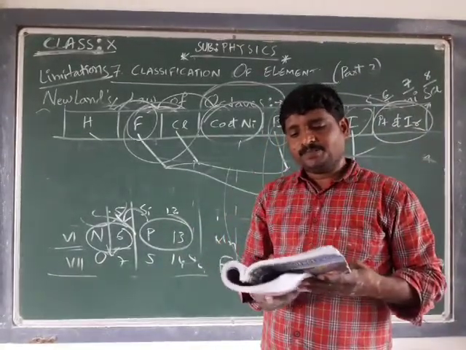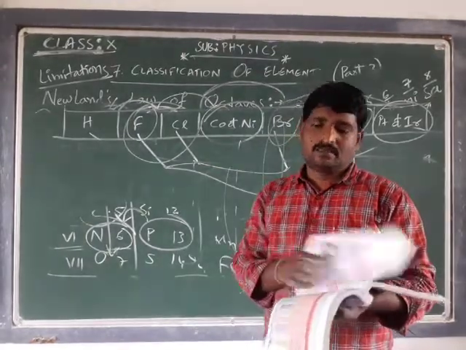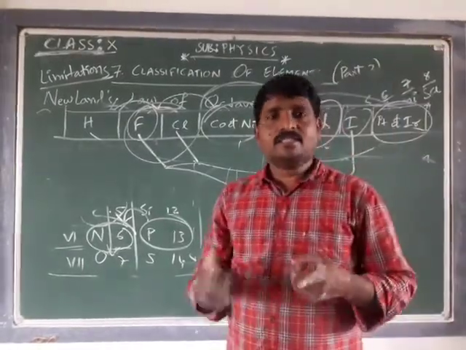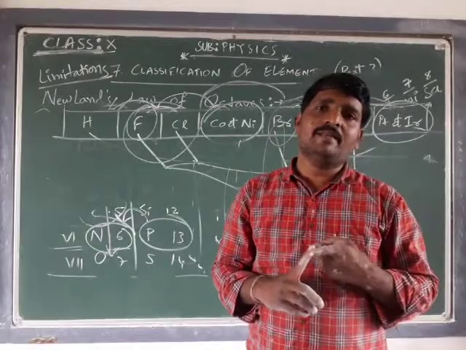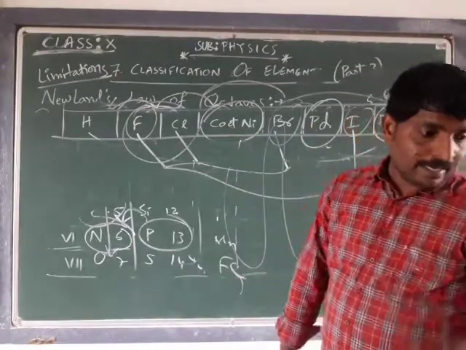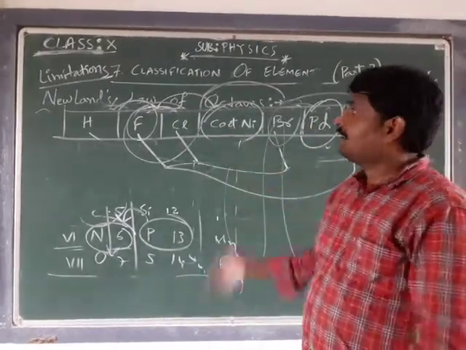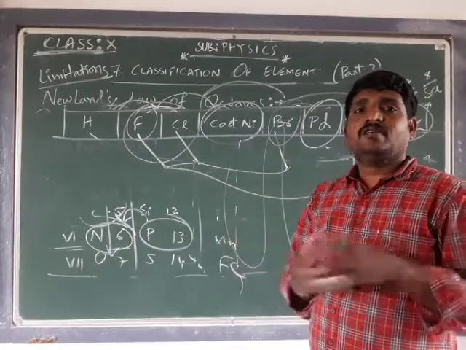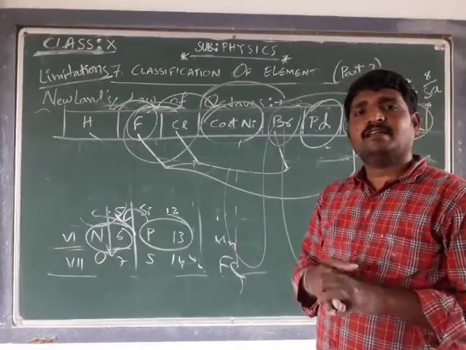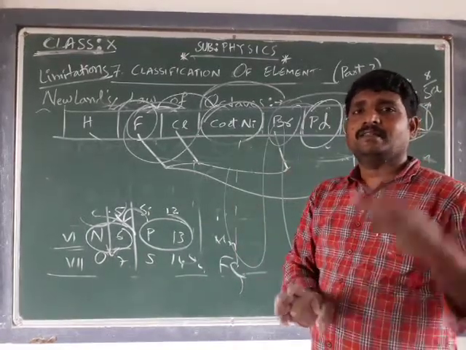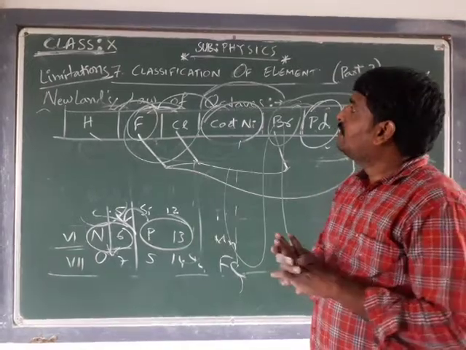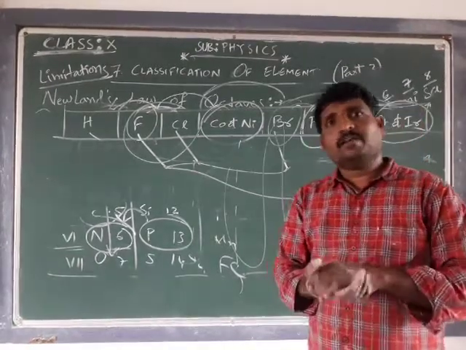These were some key points about Newland's law of octaves. The drawbacks are: two elements are fitted in the same place, elements with dissimilar properties are fitting in the group, and the table is restricted to only 56 elements. If any new element is found, there is no place in the table to fit it. These are the 3 major limitations of Newland's law of octaves. I hope you understood this.